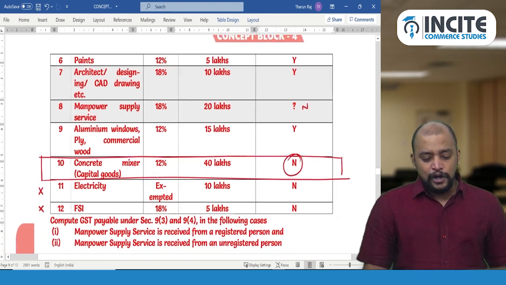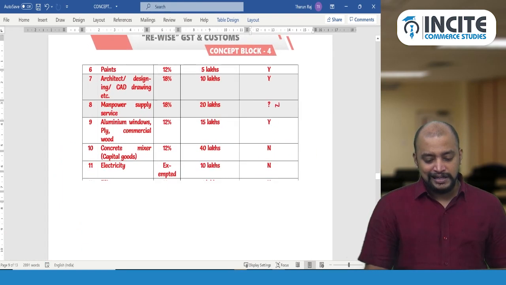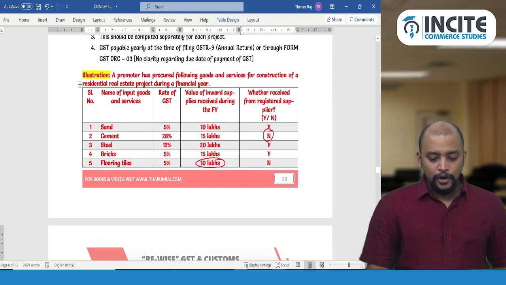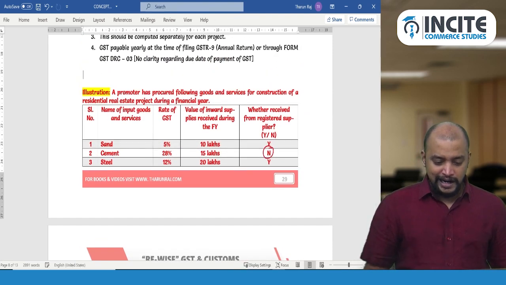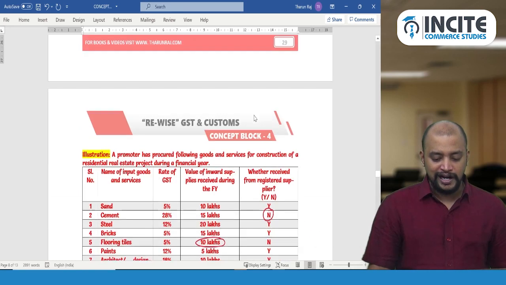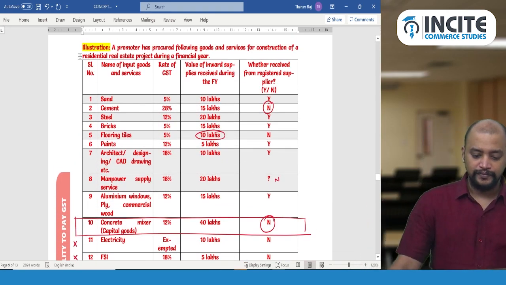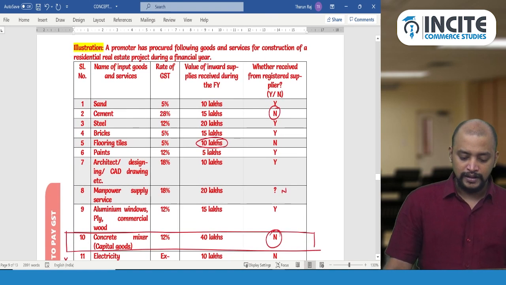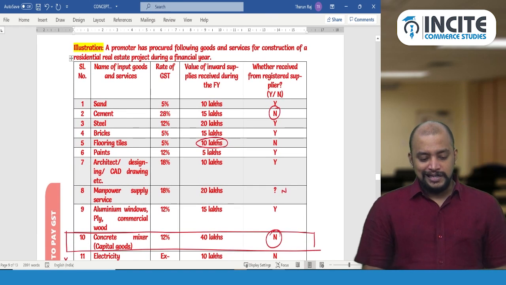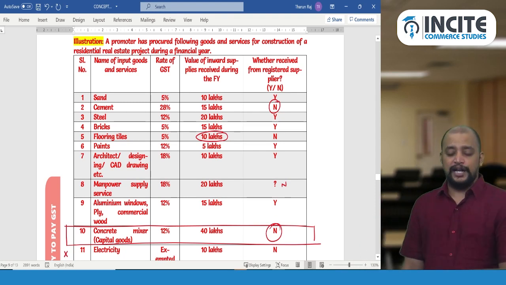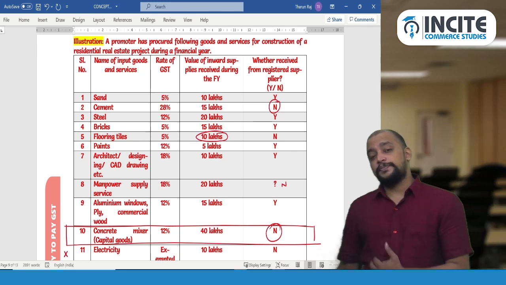What I need is how much GST I need to pay under section 9 subsection 4. 9 subsection 3 I already know. That is 10 lakhs into 18%. But 9 subsection 4 you tell me.